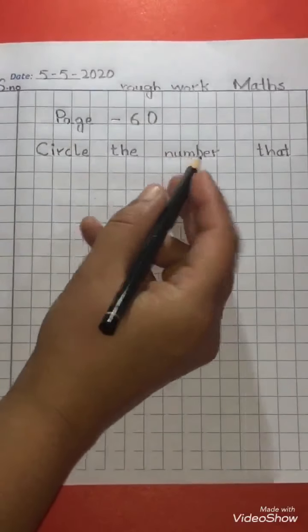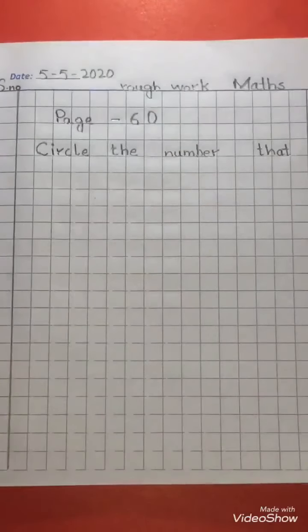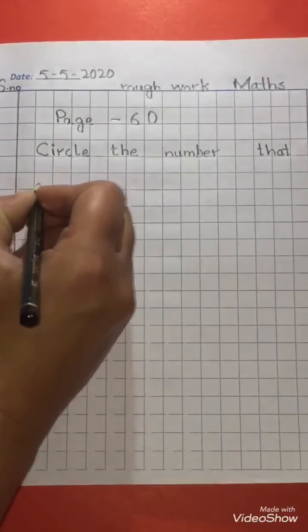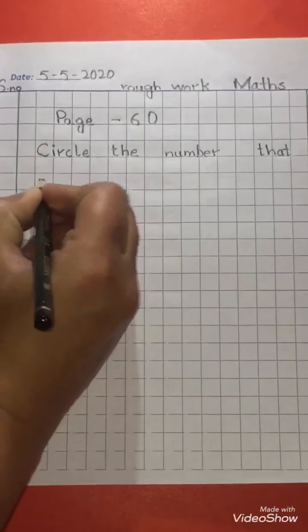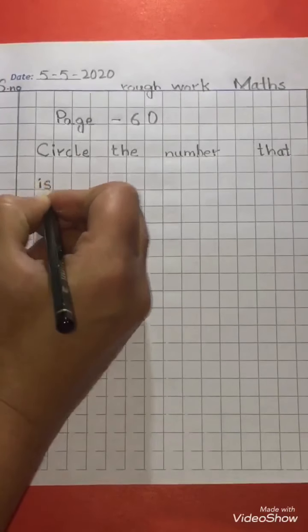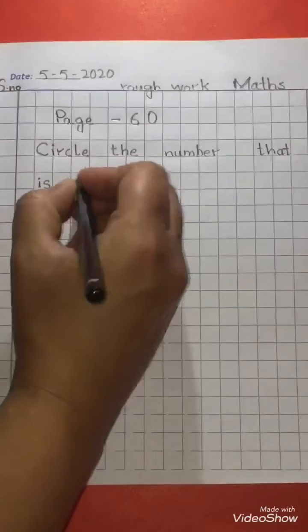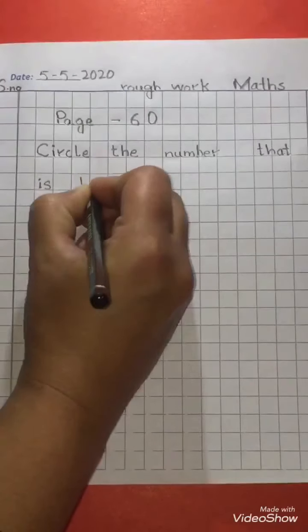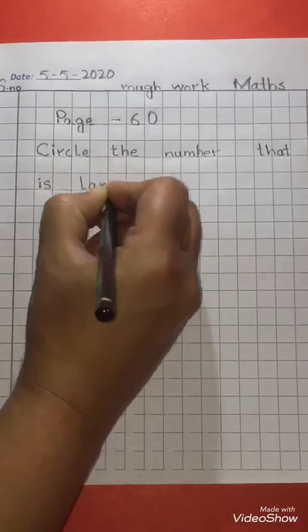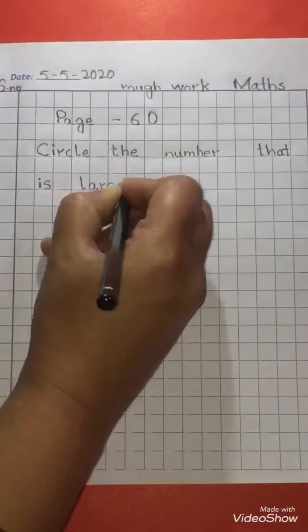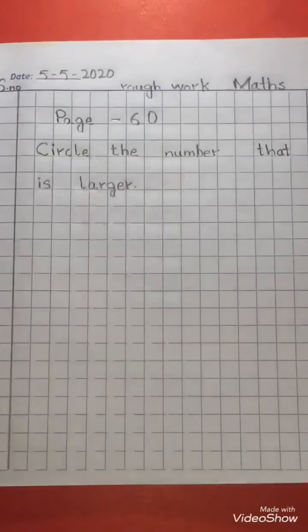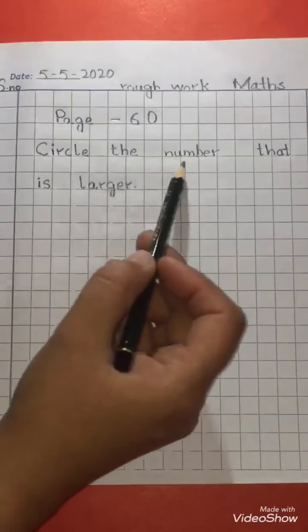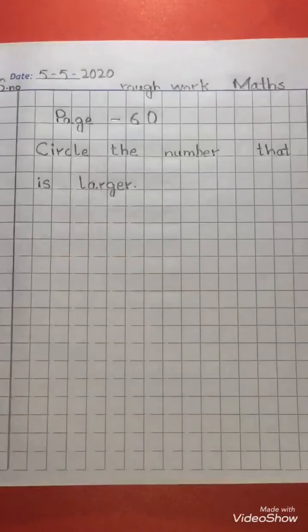Circle the number that is, leave one line and write in the next line spelling of is. That is, leave one block and write small l, A-R-G-E-R, larger. Circle the number that is larger.